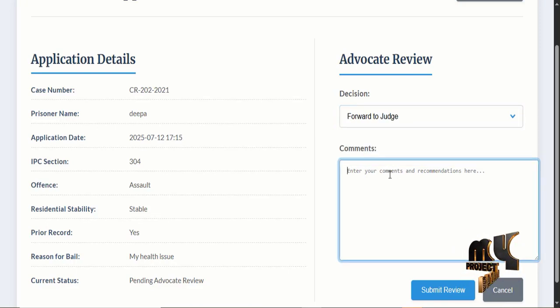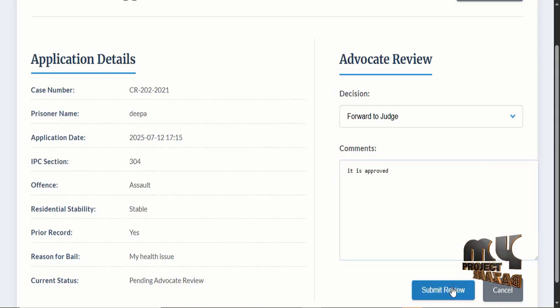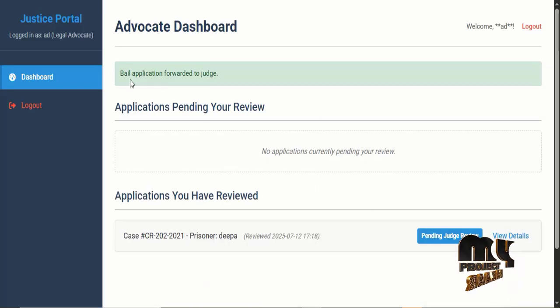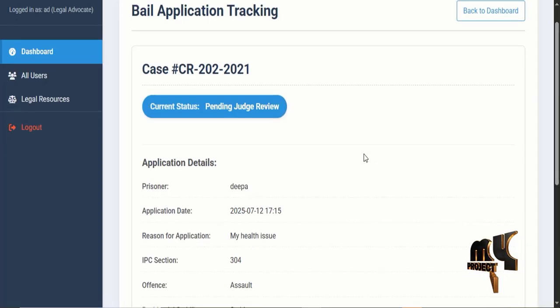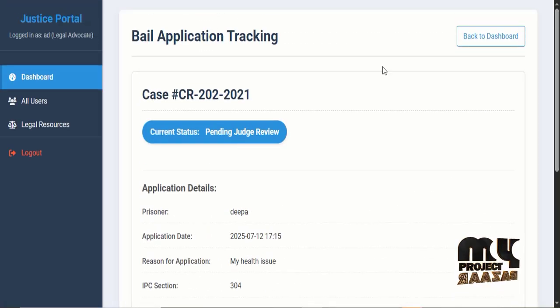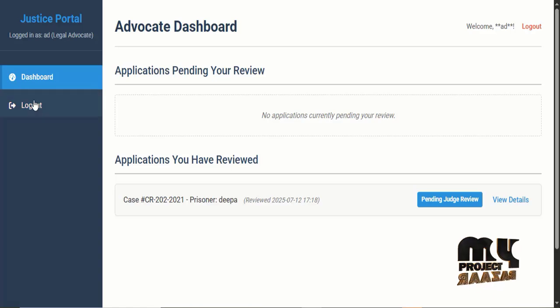If you want to forward to the judge, you also mention it is approved, and submit the review. So the bail application is forwarded to the judge. View details shows the current status also. Then back to the dashboard and log out.